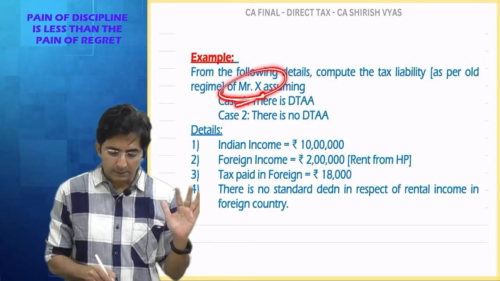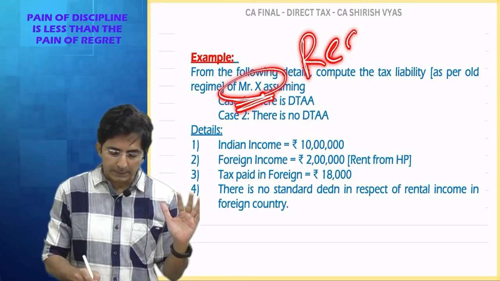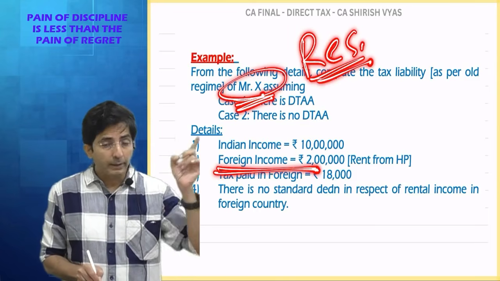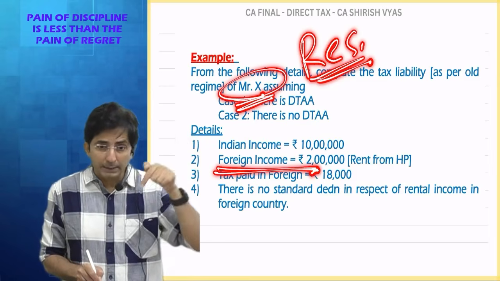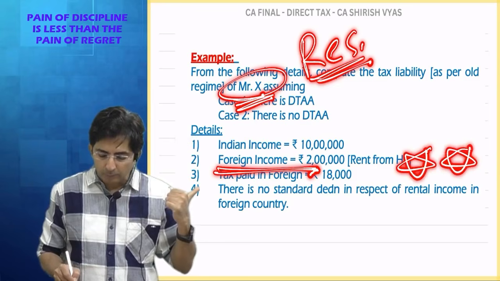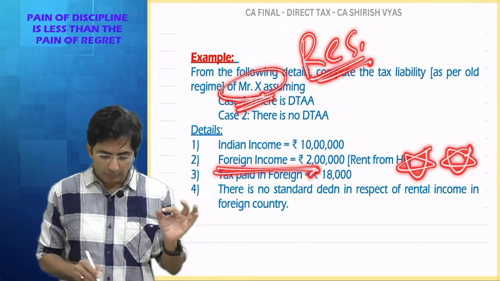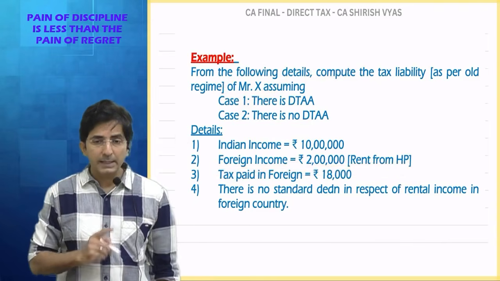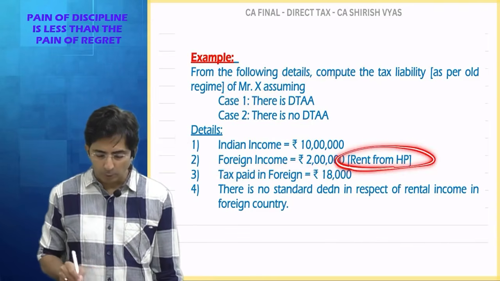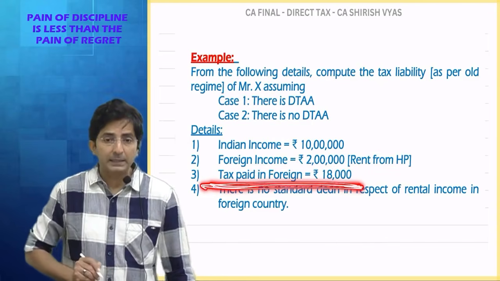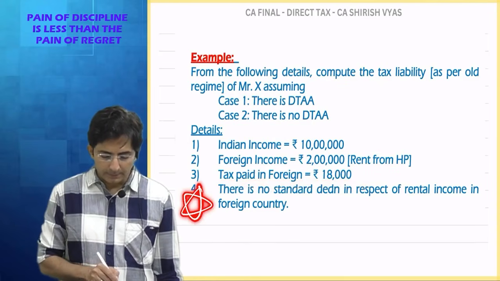See, here Mr. X, nothing is given, so we are assuming he is a resident of India, but he is getting income from foreign. So the foreign government might have taxed him, plus India will also tax him. So this is precisely the candidate for double tax. We can also call this doubly taxed income. And what is that income in the foreign country? We are getting rent from house property. And see, we have already paid tax in foreign, how much? 18,000.